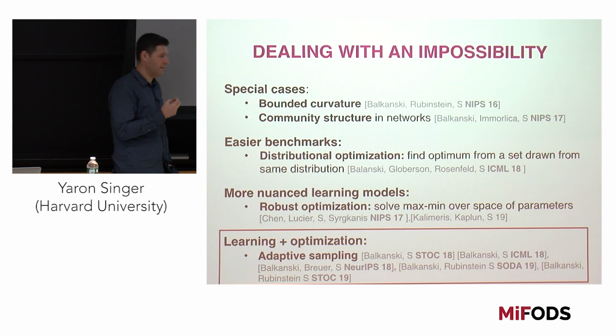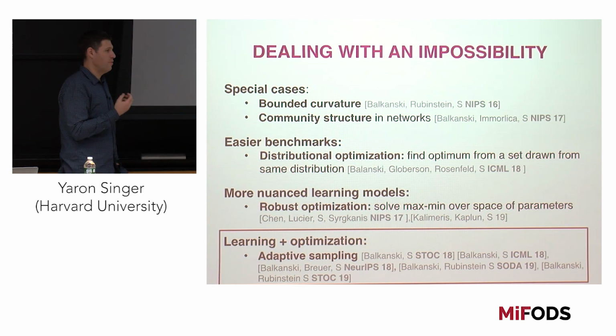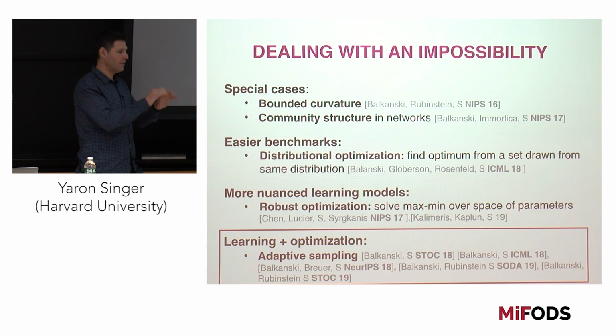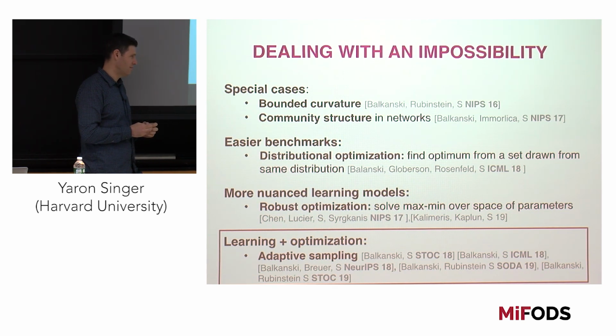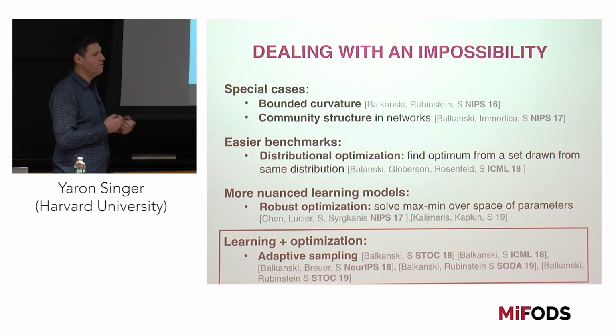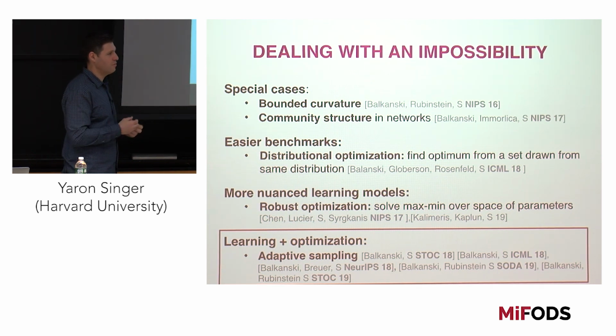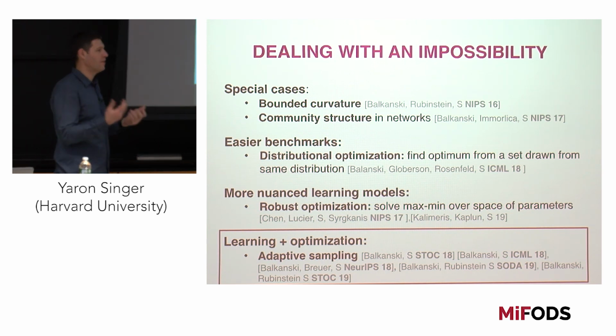At least our experience has been that you're watering the problem down so much that you're looking at instances where it's so easy to get a good approximation to the optimal solution that there's no meat in the problem anymore. Does that make sense? We can talk about it more offline, but we haven't been able to use stability as a reasonable way to deal with these impossibilities in a way that's interesting or meaningful. But I'm not saying that there isn't one. We just haven't found it.